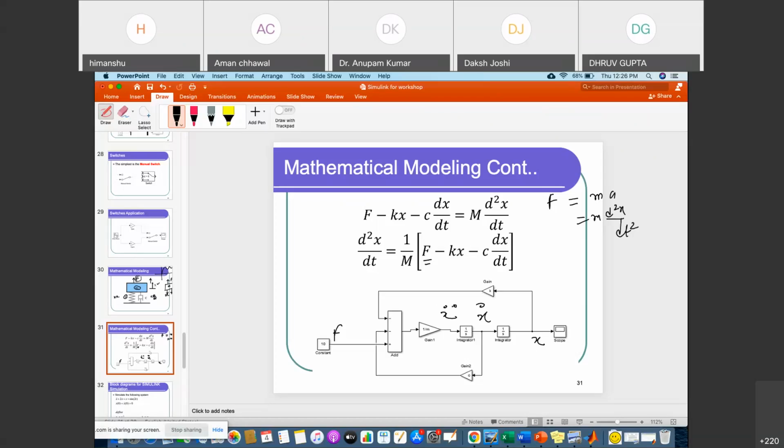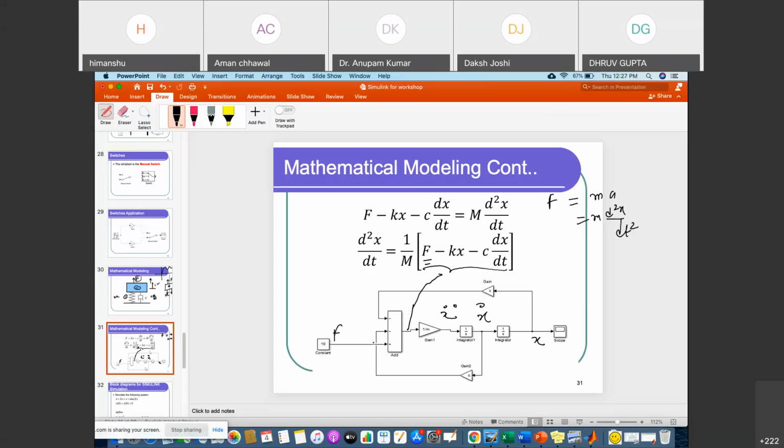So x double dot is equal to 1 by m. So we have multiplied with gain 1 by m, and this summation output is equal to this portion only, multiplied with 1 by m.